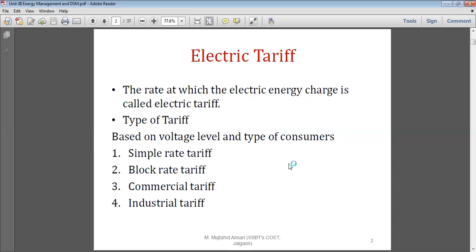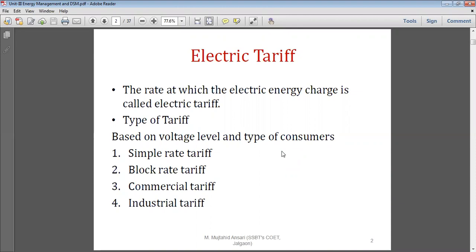The rate at which electricity energy is charged is called the electric tariff. The type of tariff is based on voltage and type of consumer. Some of the tariff is based on voltage, that is the LT tariff, which is connected to 400 volt and 230 volt. Whereas HT tariff is for consumers connected at 11 kV, 33 kV, 132 kV. So they are called HT tariffs.